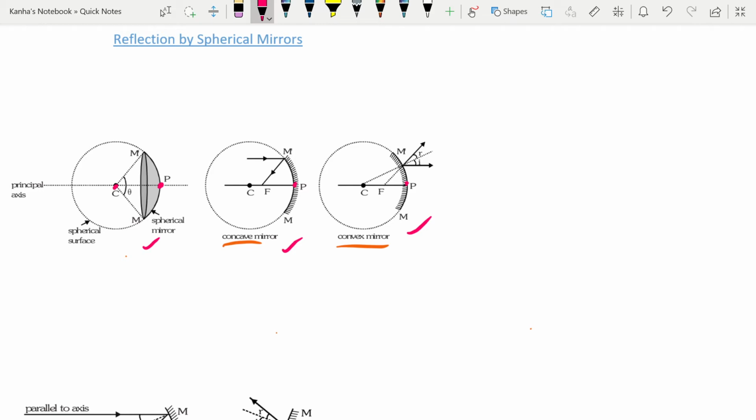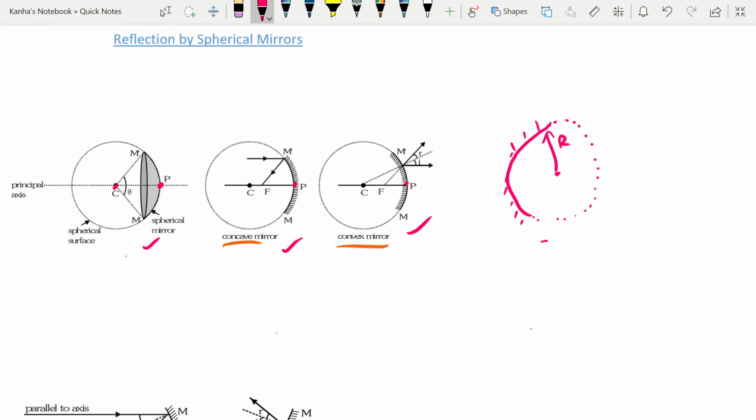What does it mean? If a mirror is given to me like this, then if I just complete this sphere, this will be a sphere of some radius, let's say R. So the center of curvature is the center of the sphere of which the mirror is a part.